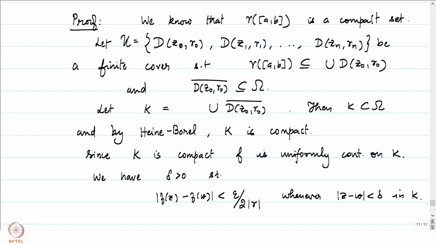The Lebesgue number was a number, let's call it delta prime here because delta is already taken, such that if you look at any disk of radius delta prime with center at a point in the image of gamma, that will be contained in one of these open sets in this open cover. That was the precise definition of our Lebesgue number.